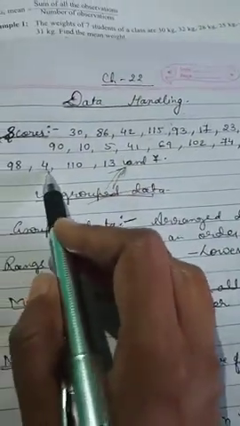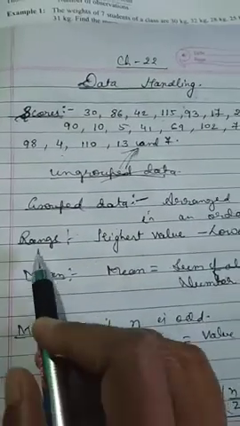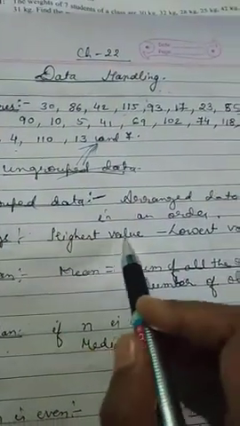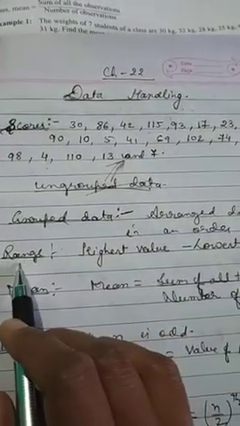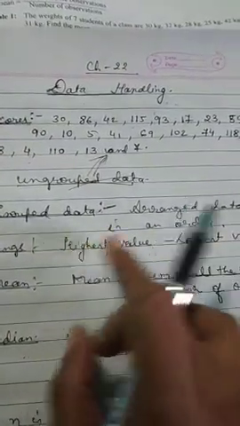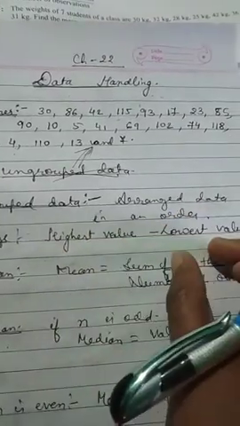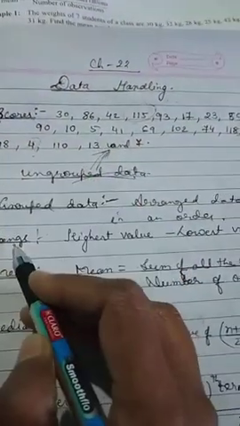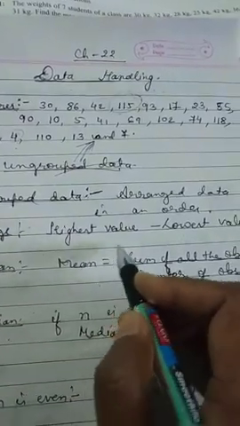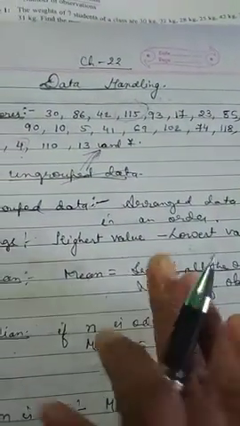Yes, 4 is the lowest run. So range is simply the highest value minus the lowest value. Whenever you have to find the range, you find the difference of these two. Highest is 115, lowest is 4, so 115 minus 4.